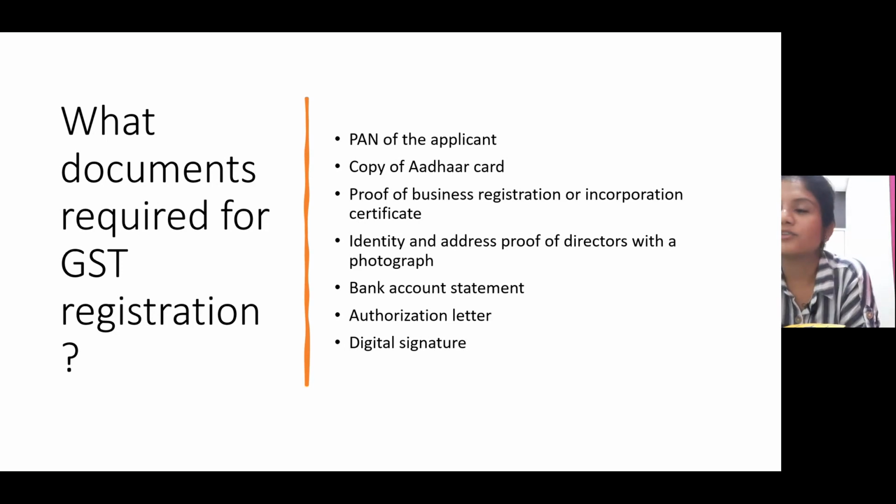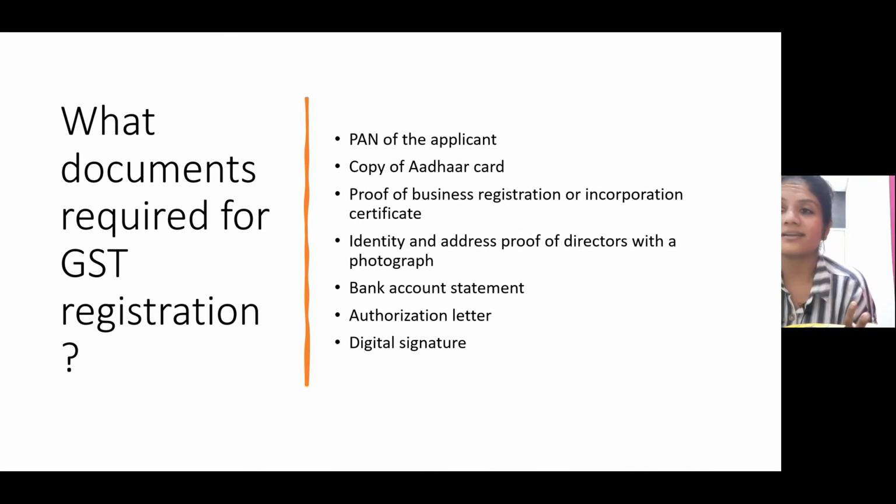First one, PAN of the applicant. PAN, that is permanent account number. Many people know about this, and this is a very important document because your PAN is going to be your detail about your financial status. So that is the first document needed. All the details about your financial status are going to be a part of this PAN. So the permanent account number of the applicant is very much needed as the first document. If you don't have it, you need to apply for it and get it as soon as possible. You can't say, I don't have a PAN. Everybody is compelled to have this PAN card facility right now.